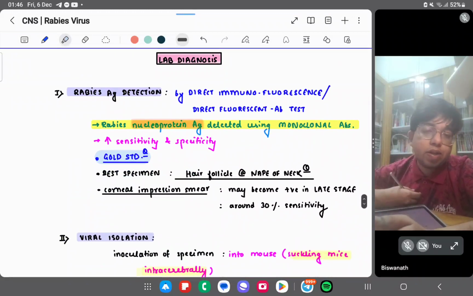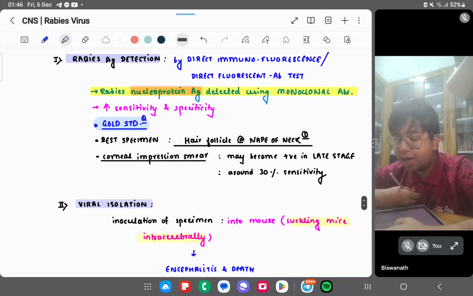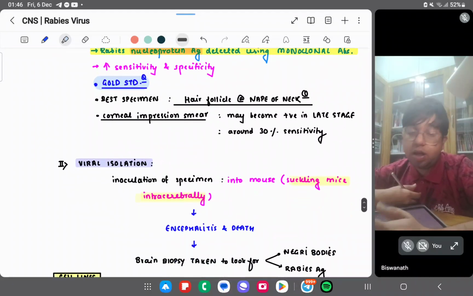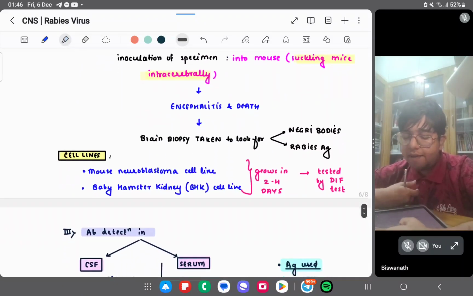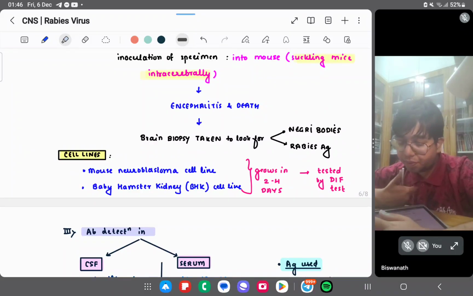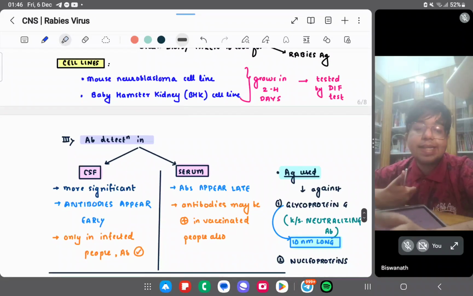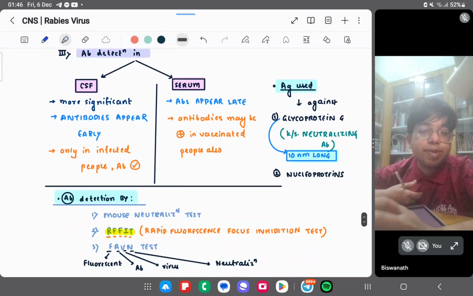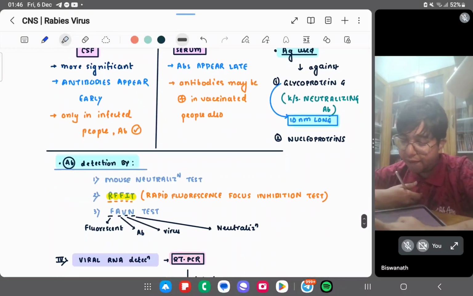Then lab diagnosis, what will you do? Antigen detection is done by direct immunofluorescence, the gold standard. The best specimen is the hair follicle from the nape of the neck. Viral isolation is done in a suckling mouse. Cell lines are mouse neuroblastoma and baby hamster kidney cell lines. Antibody detection is done in CSF and serum; CSF is the most significant one used.